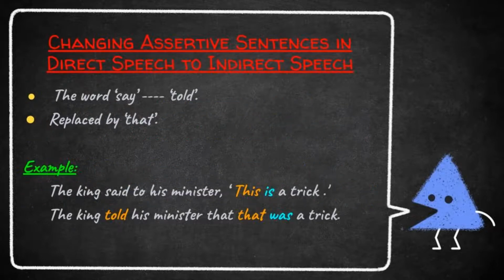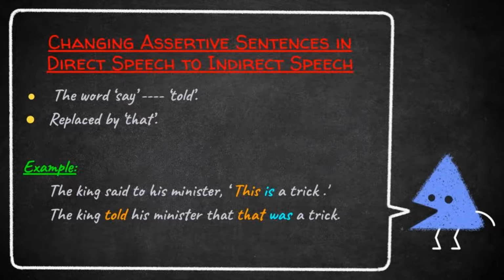Okay students, let us see changing assertive sentences in direct speech to indirect speech. Students, for declarative sentences or assertive sentences, we should add that. The reporting verb say in the direct speech is changed to told in the indirect speech.